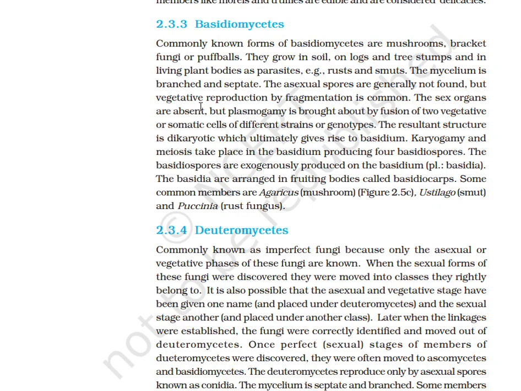The sexual organs are absent, but plasmogamy is brought about by the fusion of two vegetative or somatic cells of different strains or genotypes. The resultant structure is dikaryotic, which ultimately gives rise to the basidium. Karyogamy and meiosis take place in the basidium, producing four basidiospores. The basidiospores are exogenously produced on the basidium, plural basidia. The basidia are arranged in fruiting bodies called basidiocarps. Some common members are Agaricus, mushroom, Ustilago, smut, and Puccinia, rust fungus.